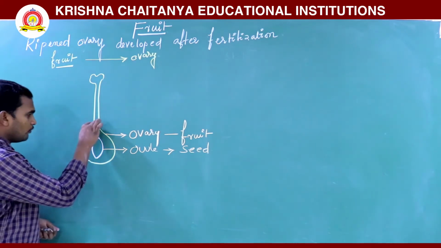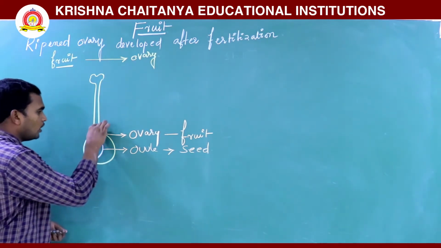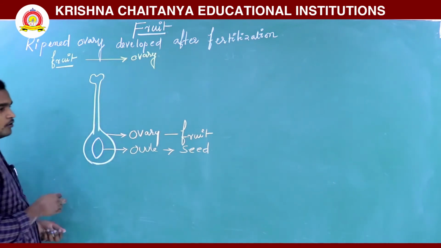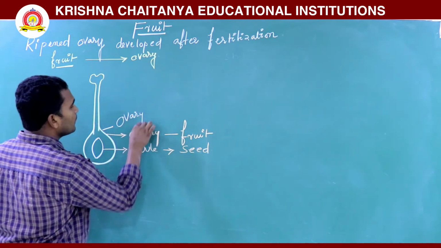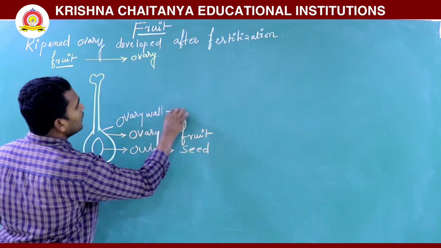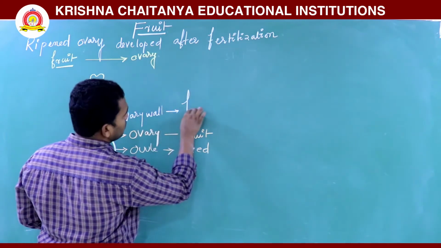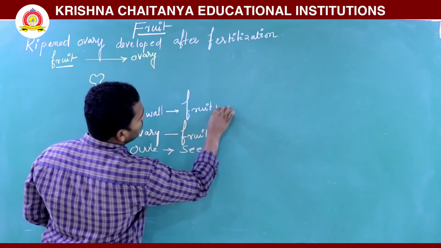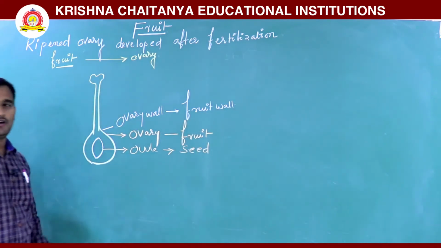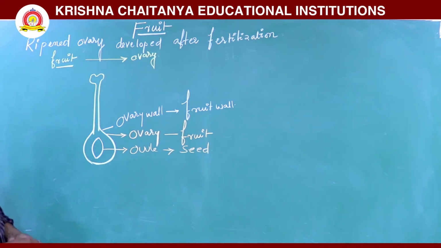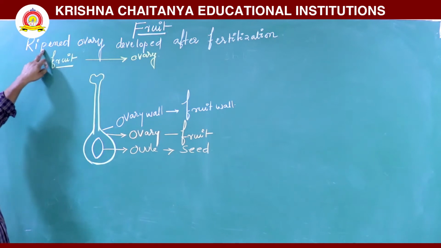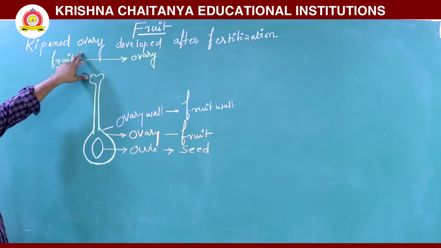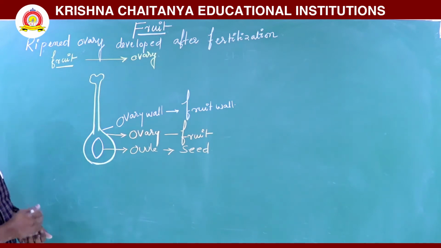This is the wall of the ovary. The ovary wall developed into the fruit wall. These are the modifications we will see after fertilization. Ripened ovary is nothing but fruit. The fruit is developed from the ovary.